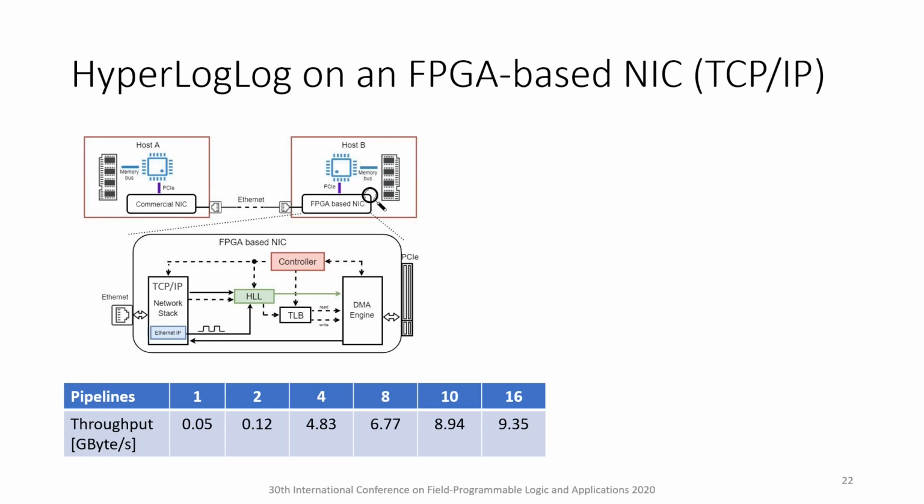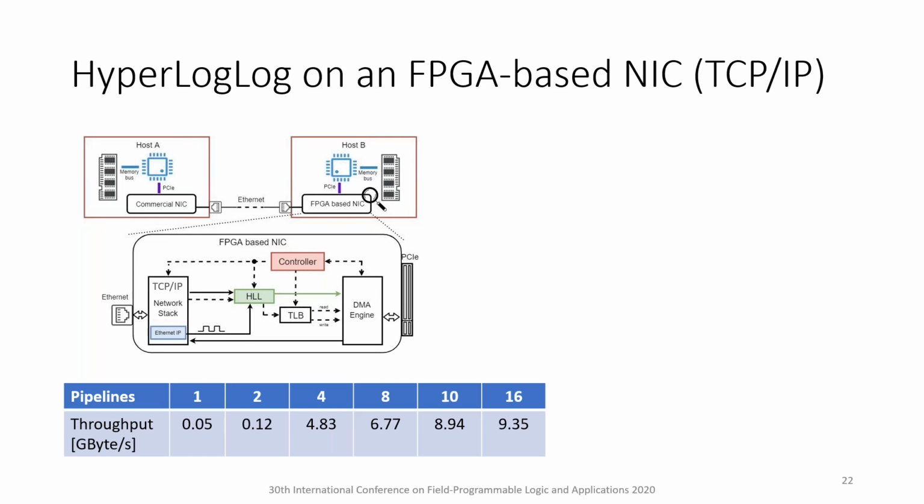Results. For 1 and 2 parallel pipelines, the integrated HyperLogLog processing induces a significant back pressure on the network stack, which starts dropping packets. The resulting packet retransmission cycles push the observable throughput way below 1 gigabit per second. Scaling to more parallel pipelines allows the flow control to work effectively and enables a steady growth of the sustainable throughput. Indeed, 4 pipelines would be sufficient to saturate 10 and 25 gigabit per second networks, and 8 pipelines would be able to handle a 40 gigabit per second network stream safely.